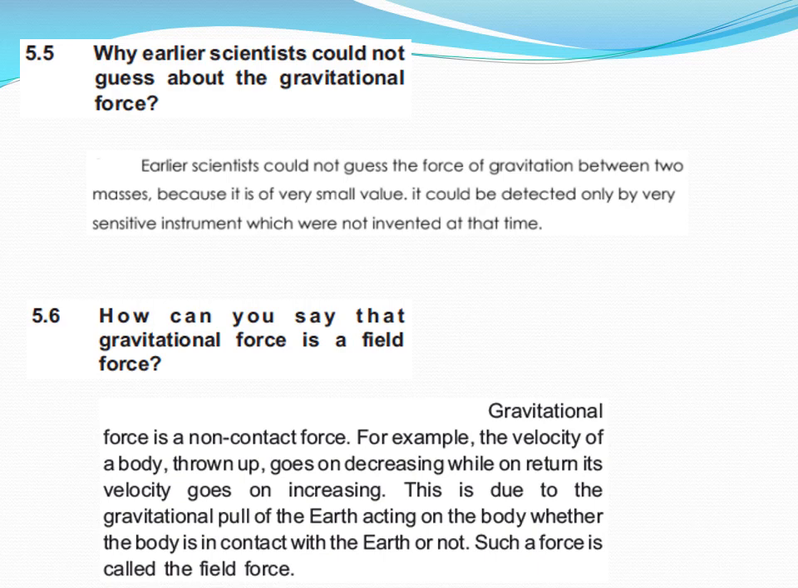Now short question 5.6. How can you say that gravitational force is a field force? Gravitational force is a non-contact force. For example, the velocity of a body thrown up goes on decreasing, while on return its velocity goes on increasing. This is due to the gravitational pull of the earth acting on a body whether the body is in contact with the earth or not. Such a force is called the field force.